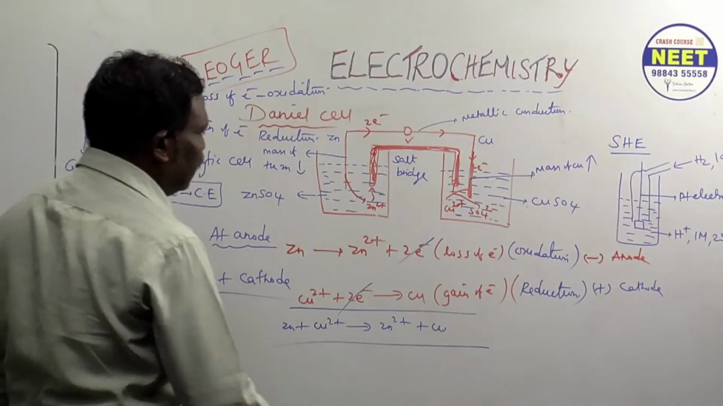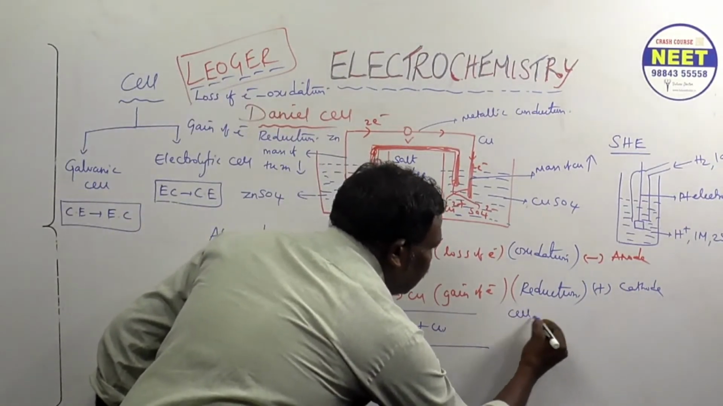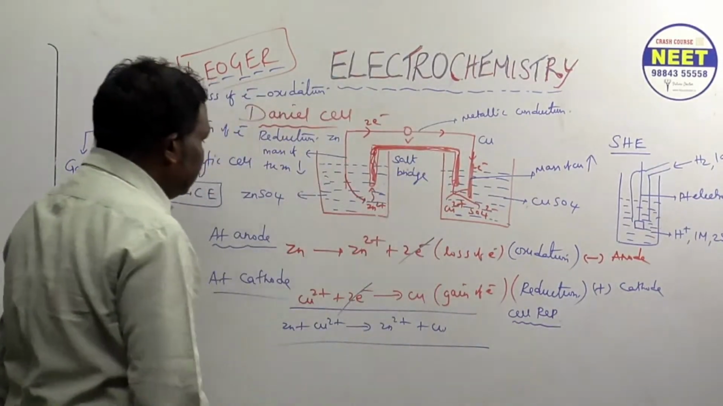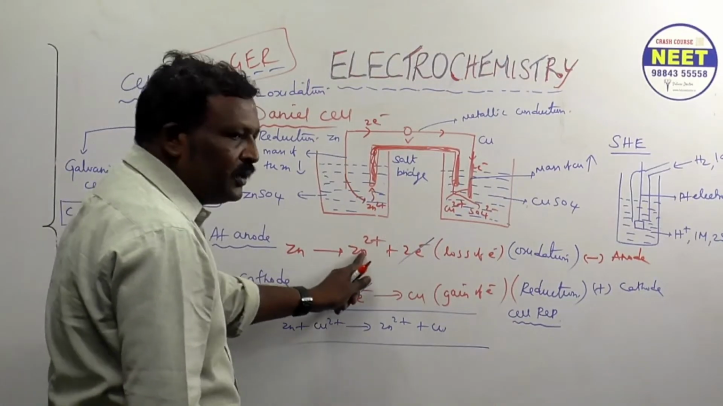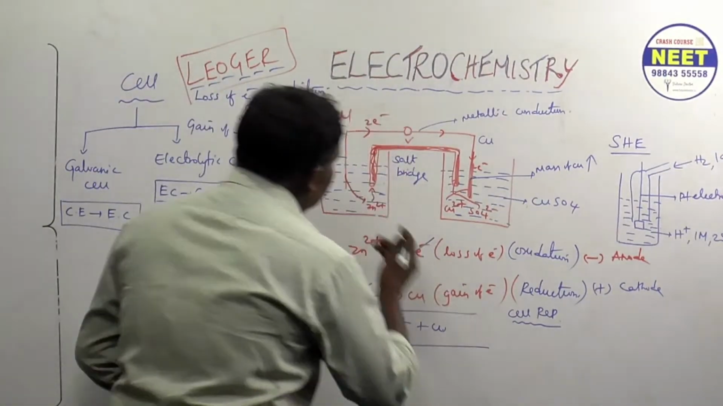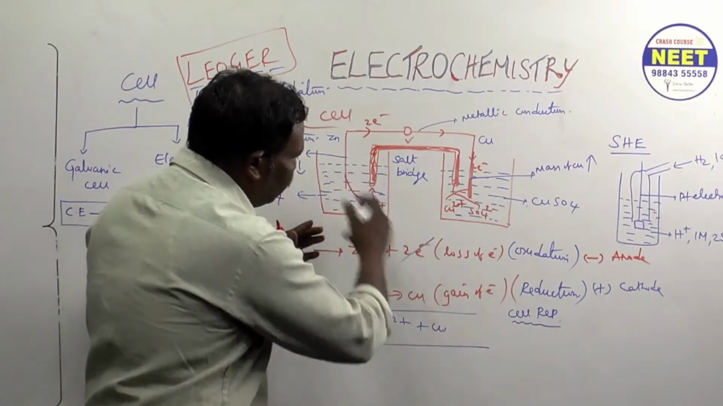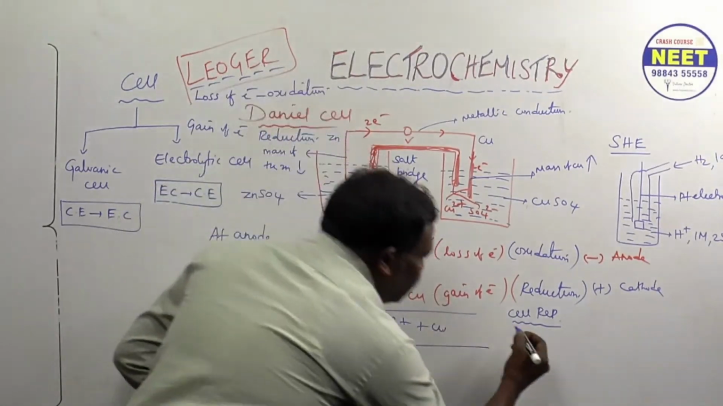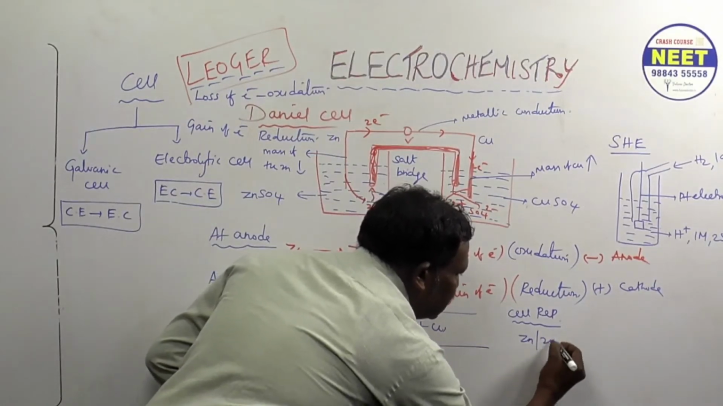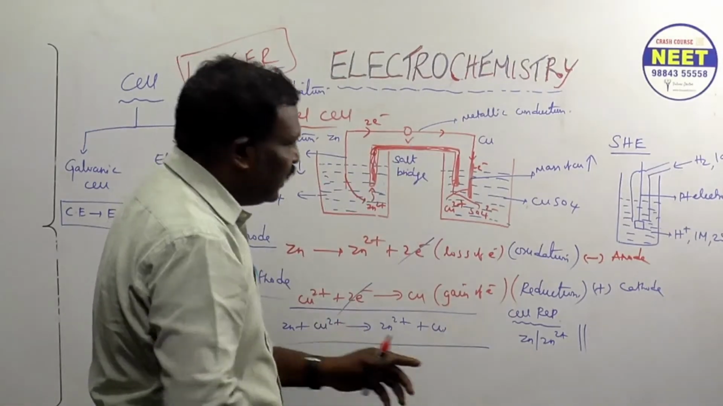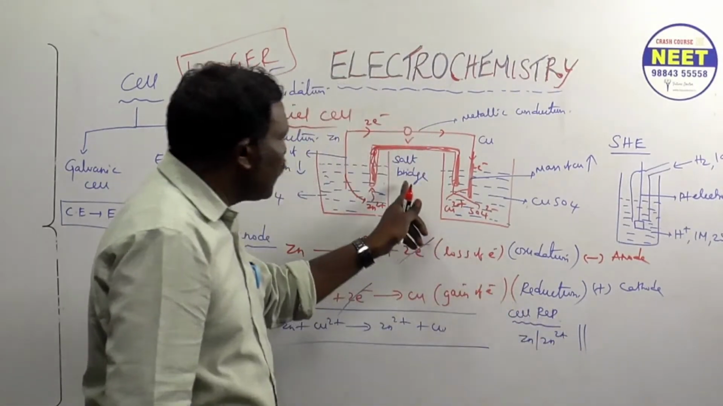Then cell representation. What is cell representation? It means what happened here. Initially we are taking only zinc. Now it becomes what? Zn2+. So zinc becomes Zn2+. The double vertical line, it's called what? Double vertical line is nothing but the salt bridge. You know.